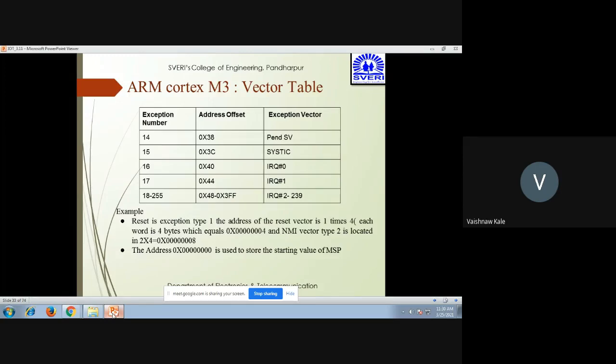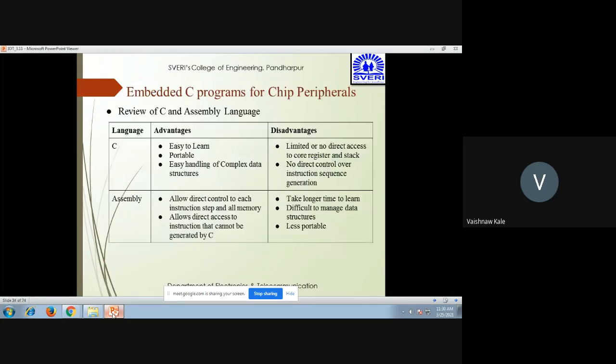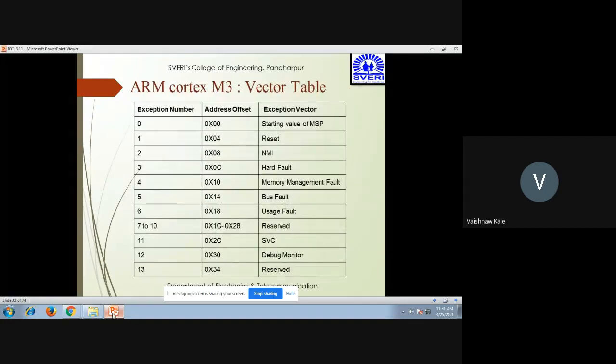Now we can take another example, exception number 2, called NMI. The next location will be an addition of 4, so it will be 0x00000008. Whereas the address starting at 0x00000000 is used to store the starting value of MSP. So you can see here the starting value of MSP is exception number 0, and reset is exception number 1.